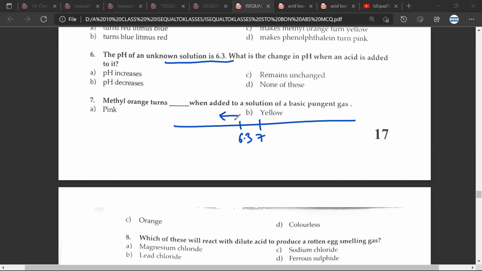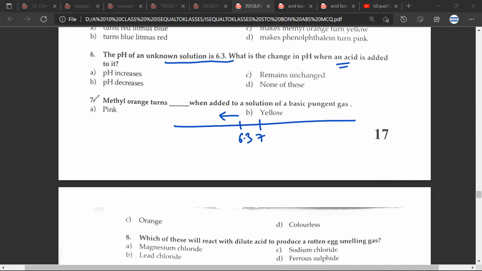If the indicator points between 7 and 1, it means it is acidic. If it's 7 to 14, then it's basic. In the question, pH of an unknown solution is 6.3, so it is weakly acidic. And if we add acid, it will move towards the left.